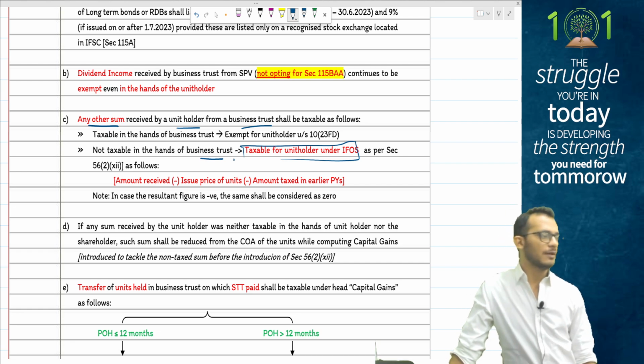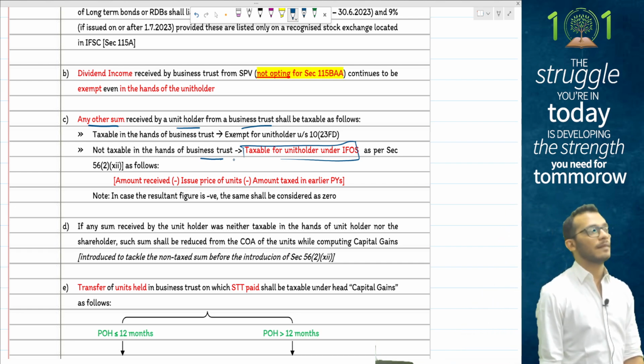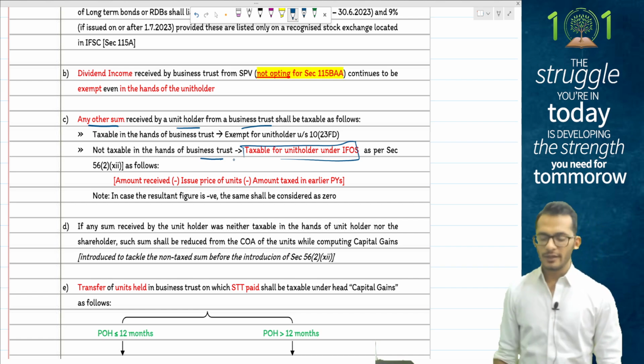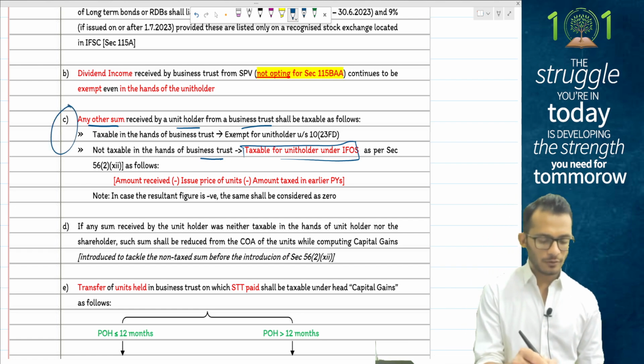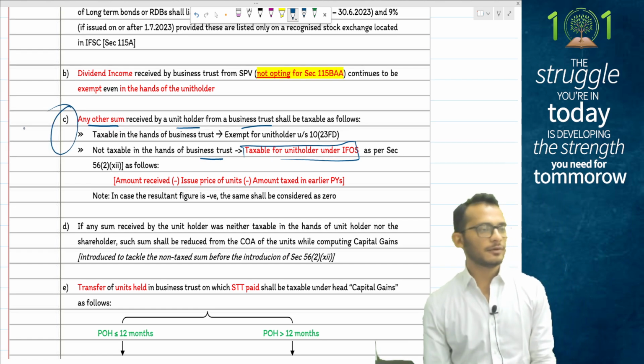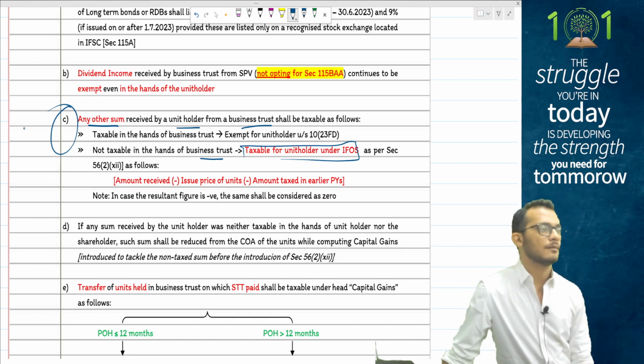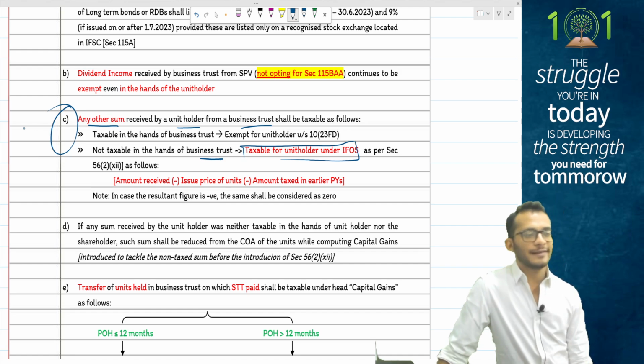Whatever repayment of loans you have will be taxable in the hands of unit holders. This has not been tested in May and November 2024, but was an amendment of last year. I want this to be kept in mind for the current year. For the current year, expect a question on this.